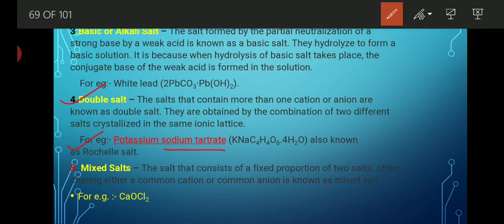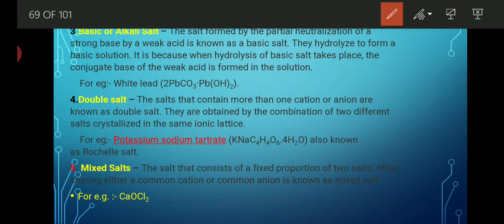The most common example is alum, whose formula is K2SO4.Al2(SO4)3.24H2O. This 24 H2O behaves like water of crystallization. So this is known as a double salt.